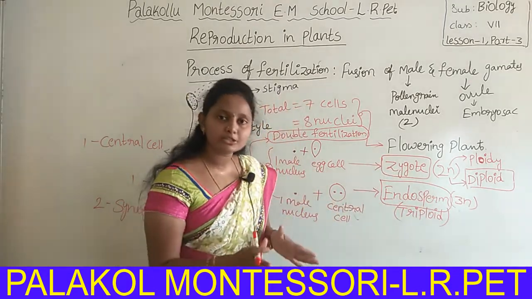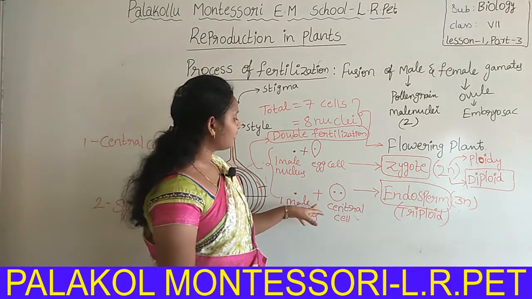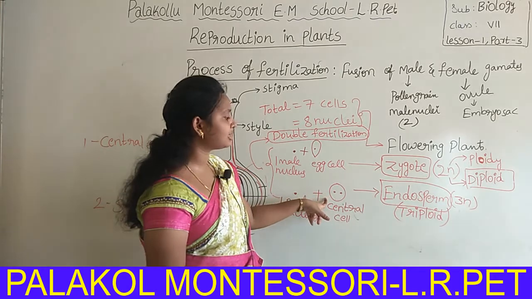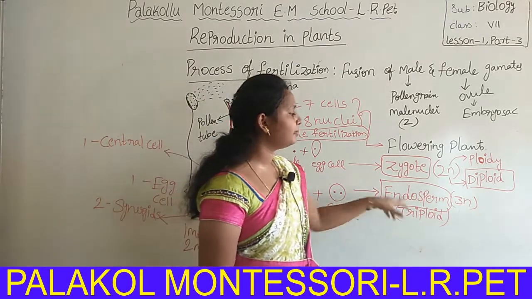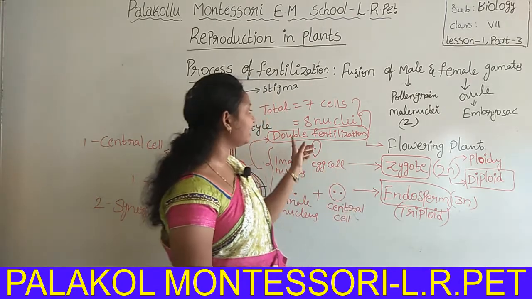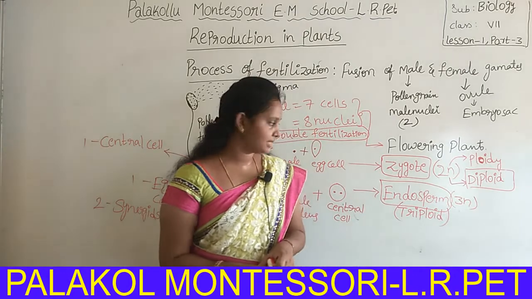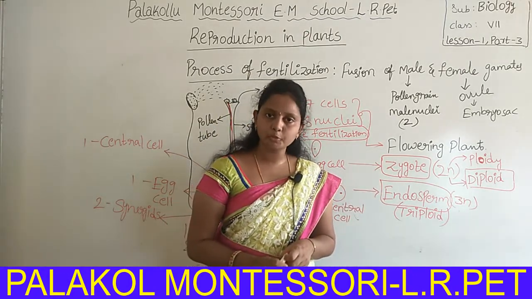But in plants double fertilization takes place, because here two male nuclei are present and the central cell is also present. That's why these also fuse together to form endosperm. Even though double fertilization takes place, the zygote is responsible for the formation of the new plant.